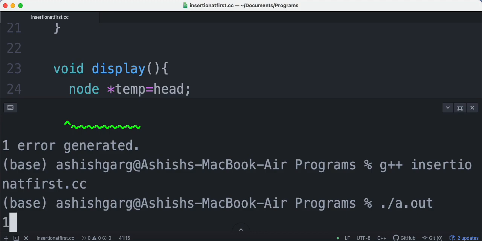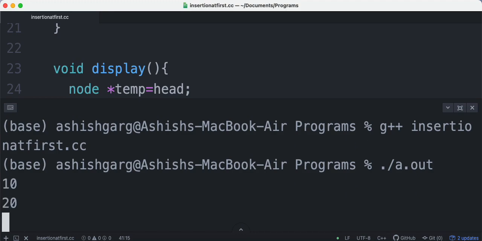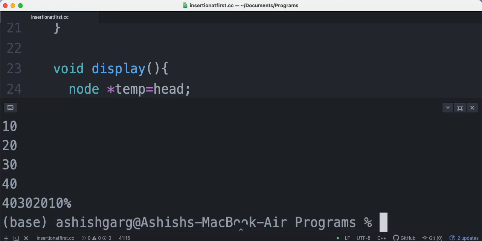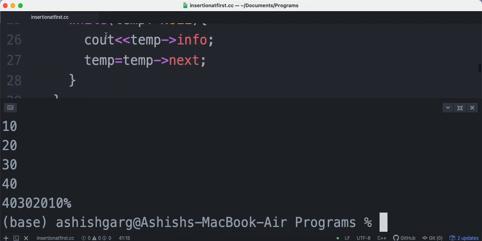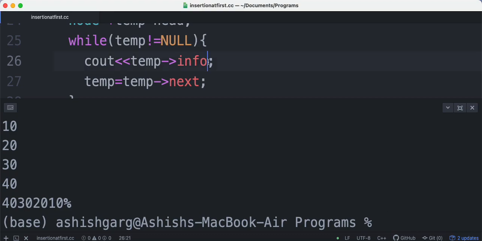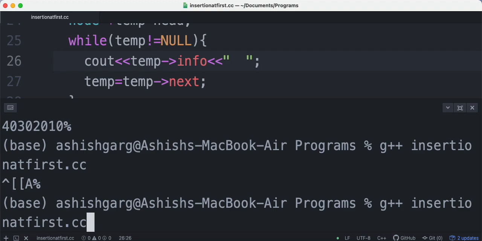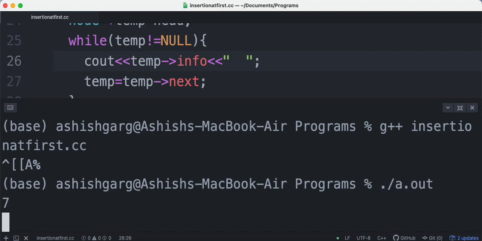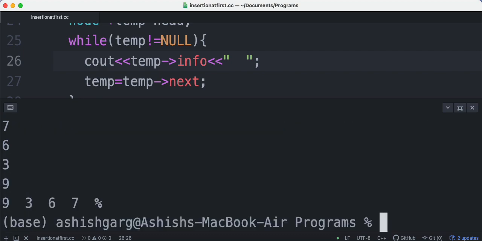So the first value is, let's say, 10, second value is 20, third value is 30, fourth value is 40. I have not written the space here, that's why it is not looking good. But if you include the space here, it is 40, 30, 20, 10. Okay, let's try again. Let's say the values are 7, 6, 3, 9. So 9, 3, 6, 7. This is how we can insert the values.